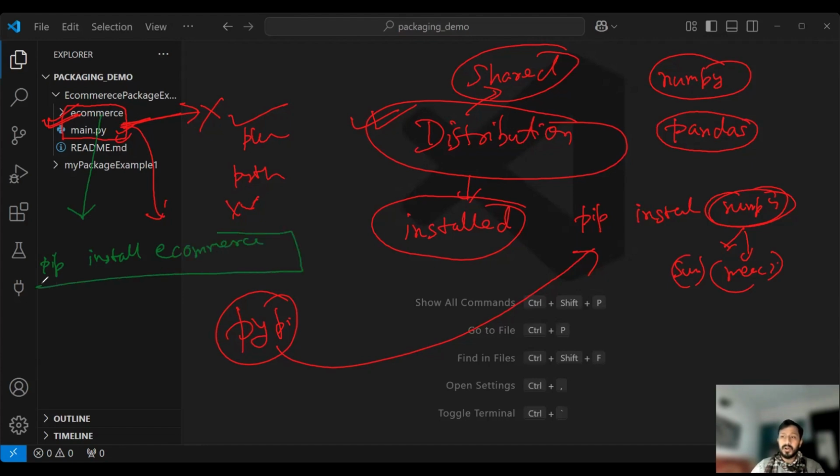Once the person has installed it into their system, whatever functions we created, like add product or list product or add users or authenticate user, all the functions can easily be accessed by that person. So our job is to just create this distribution file which can be installed into any system. I hope I'm clear about what we are going to do. So let's proceed with this.